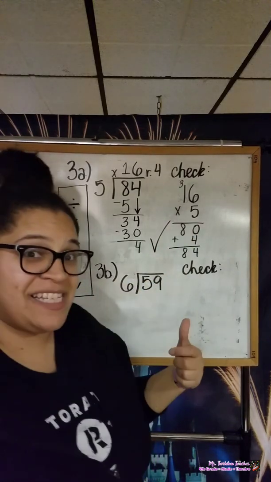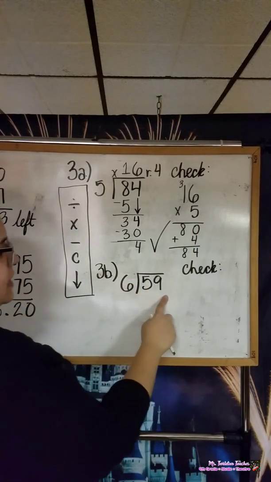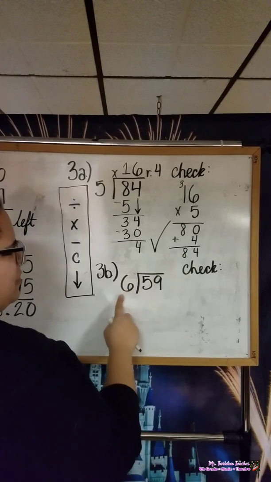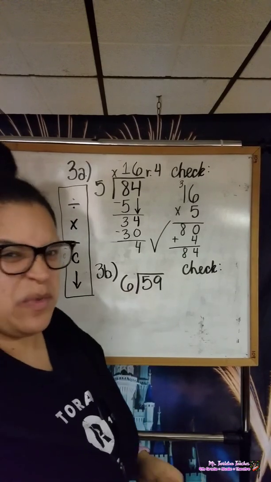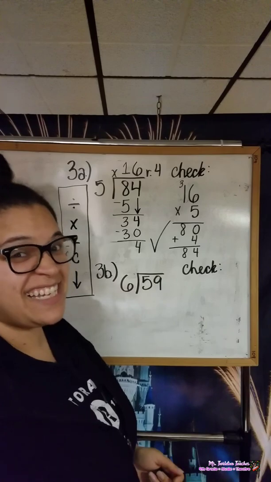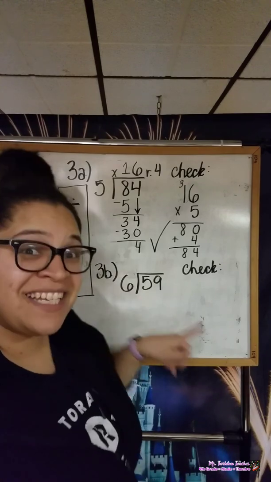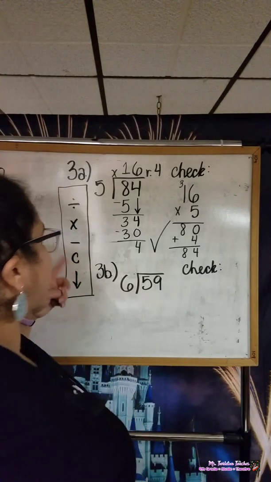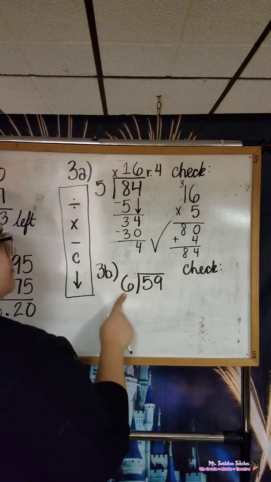All right, let's do 3B together. So we have 59 divided by 6. If you had said 6 divided by 59, would that be right? No, that would be really silly and it wouldn't make any sense. It is 59 divided by 6. And so we start with step 1, divide.